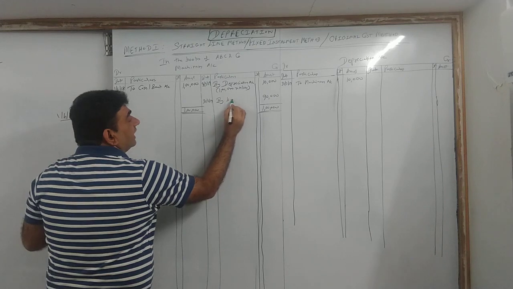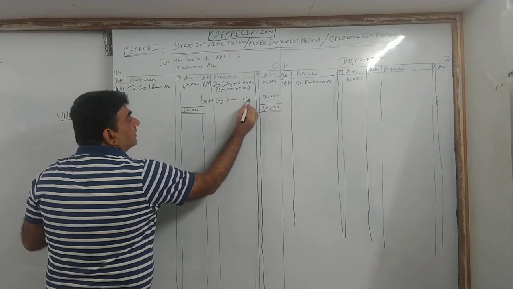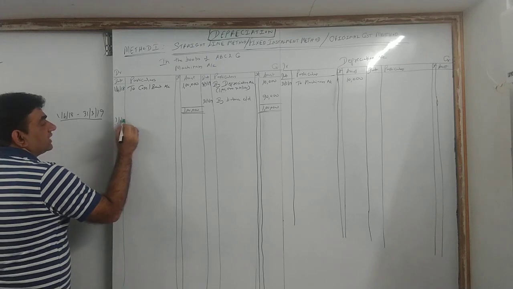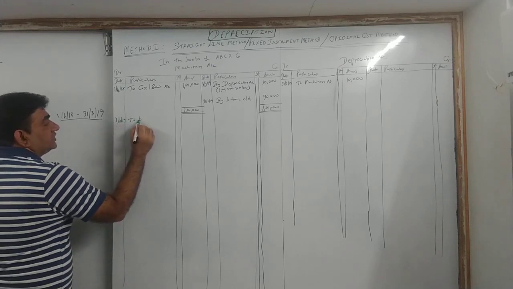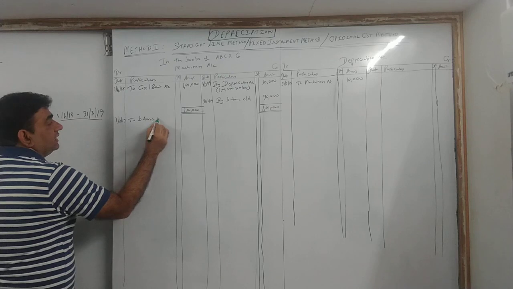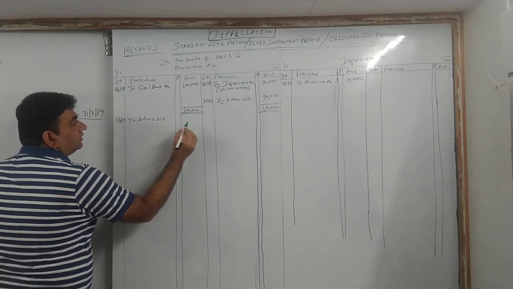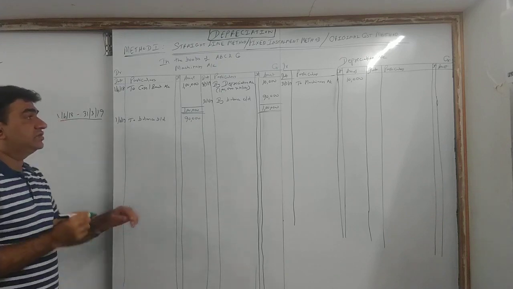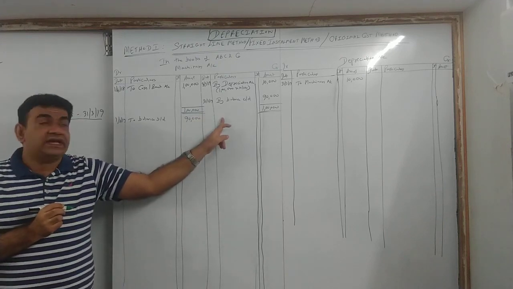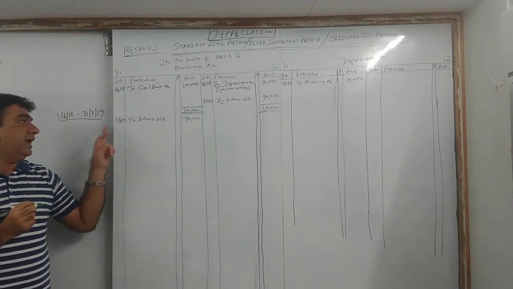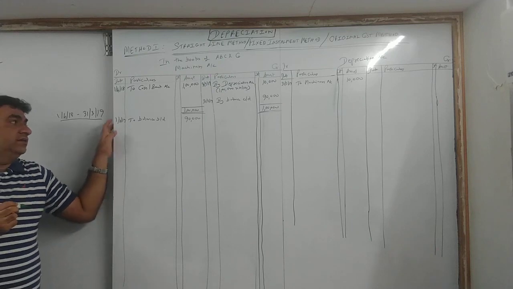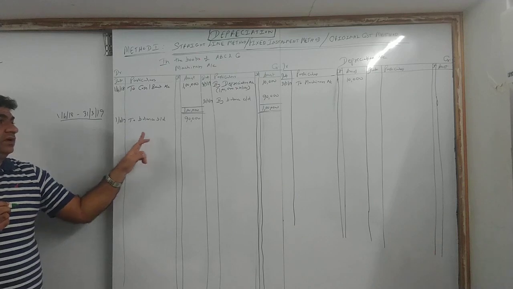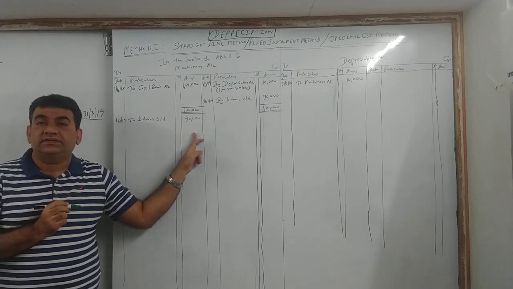By balance carried down, and come to the debit side. 1st April 19, to balance brought down, 90,000. 31st March 19, and on the next line 1st April 19, to balance brought down 90,000.